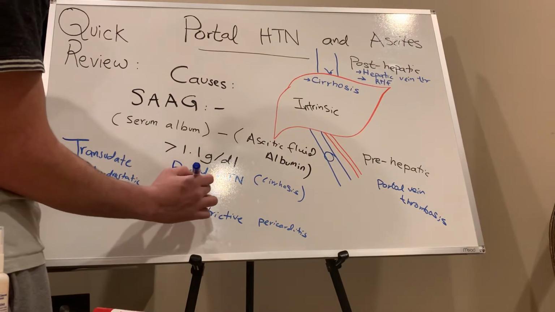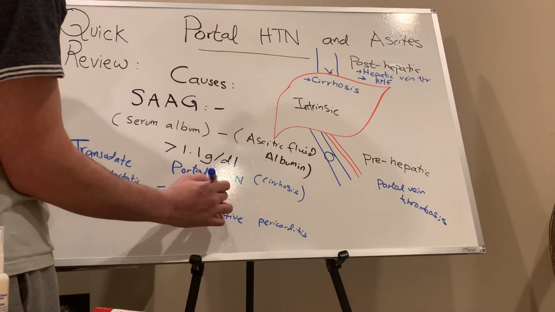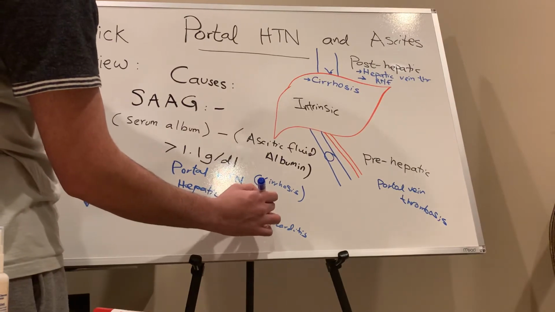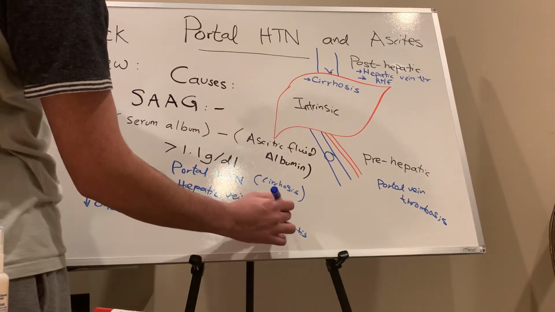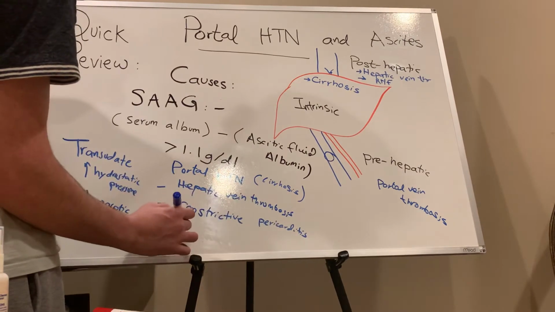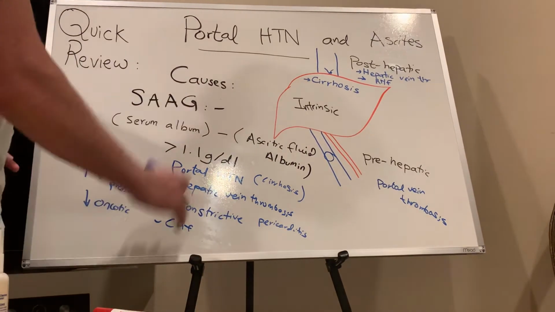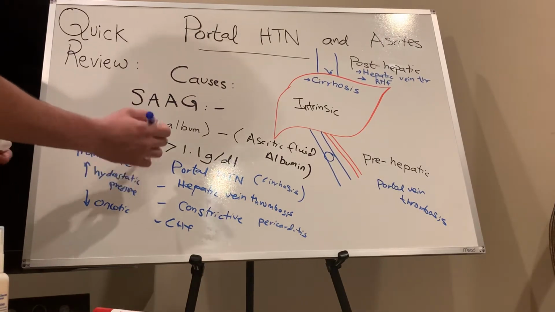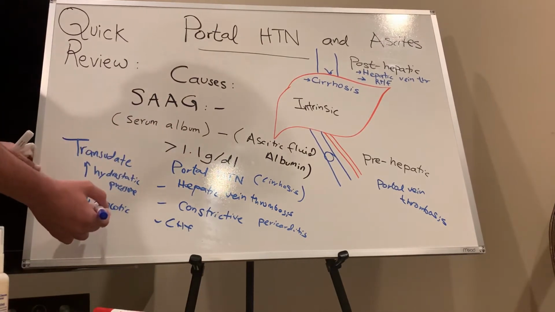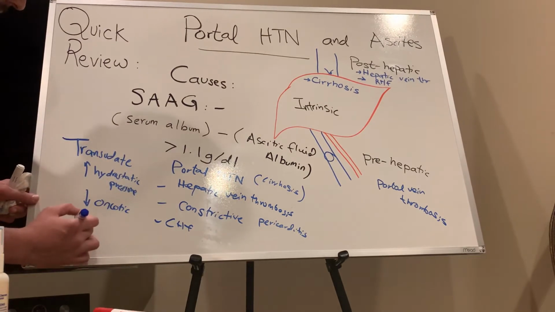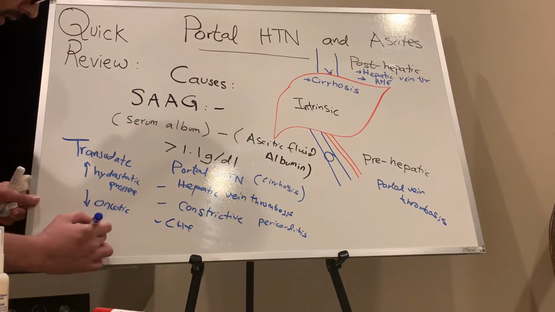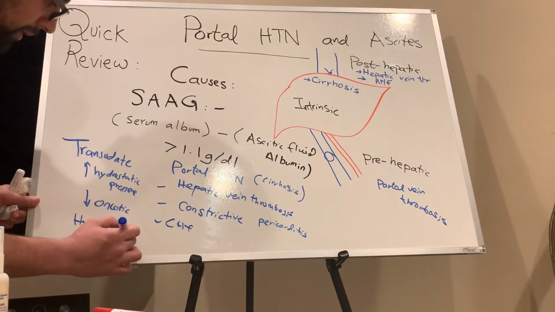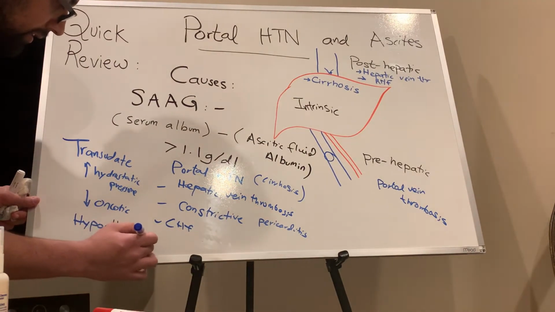So these are the things: hepatic vein thrombosis, CHF, congestive heart failure. All these happen here because we have a transudate picture. That's why the gradient is increased and there is a decrease in oncotic pressure, and we have hypoalbuminemia.